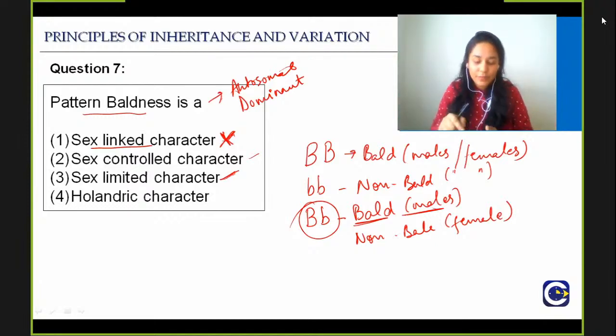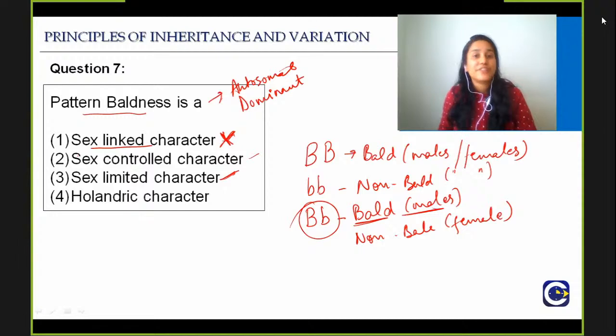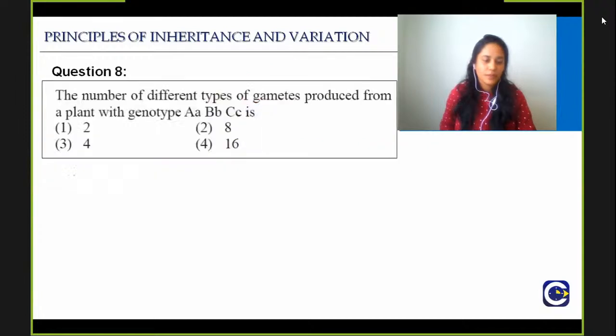Good. See, now everybody is answering option number B. Very good. I hope it is clear. So, pattern baldness is a sex-controlled character. This difference between sex-linked, sex-controlled and sex-limited should be very clear, okay? Both sex-controlled and sex-limited genes are present on the autosomes. Good. So, the right answer is option number 2 or option number B.